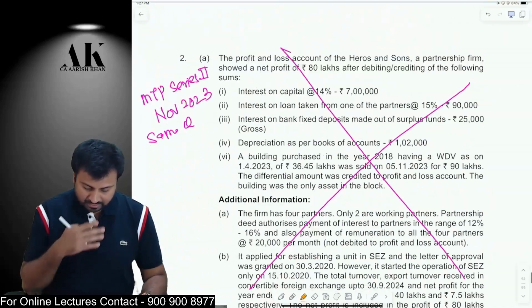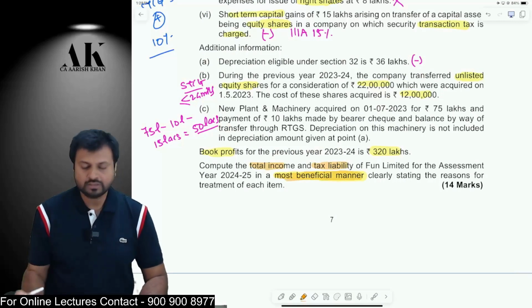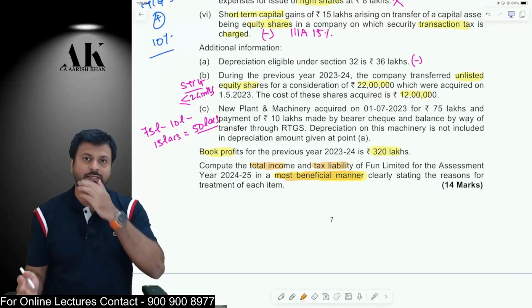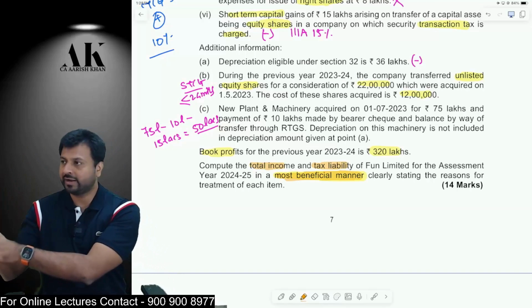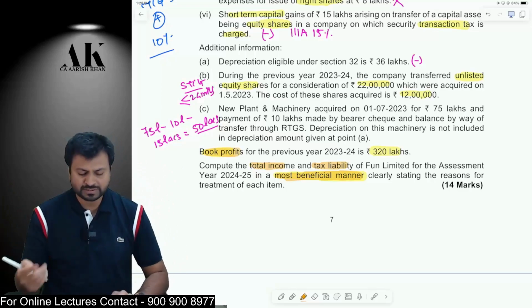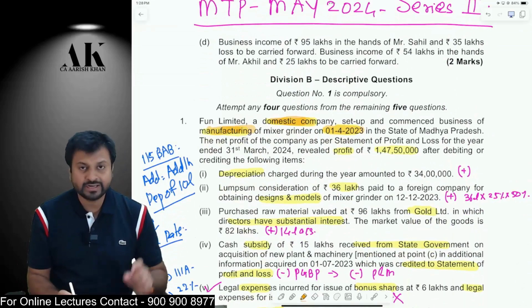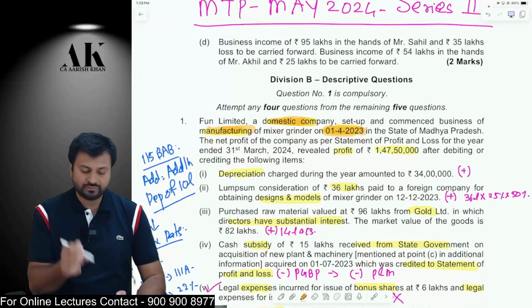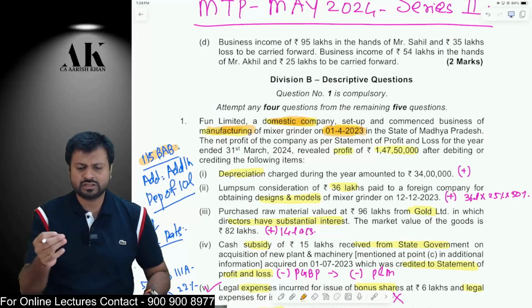And now again in this question, just like the previous question, they have told us to compute the total income and the tax liability in the most beneficial manner. So again, we are supposed to do multiple calculations, 3 calculations like the last paper. First, normal calculation, and in normal, 2 calculations, regular and MAT, because they have also given us book profit. Then the special provision. Which special provision will apply over here? A domestic company which is newly incorporated, manufacturing, 2023, therefore we can follow 115BAB. 115BAB can be followed over here. All the conditions of 115BAB are fulfilled over here.